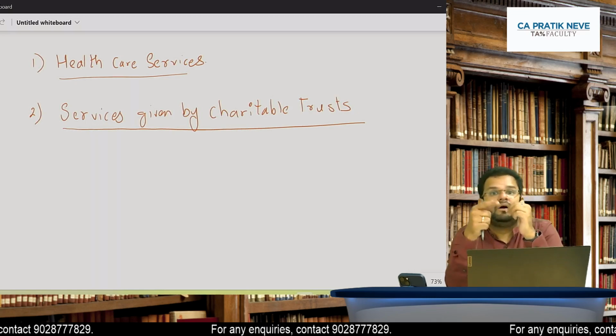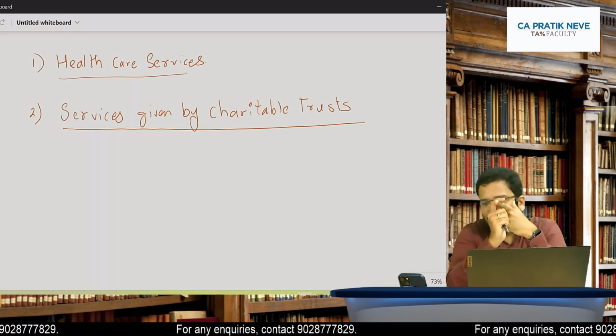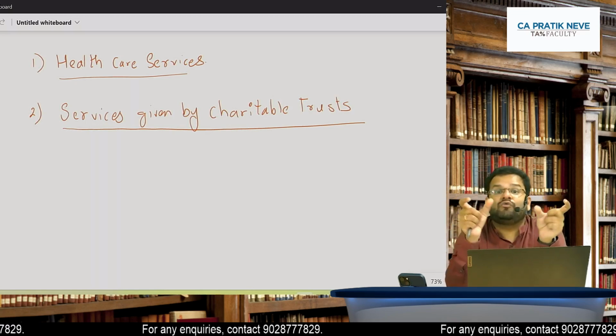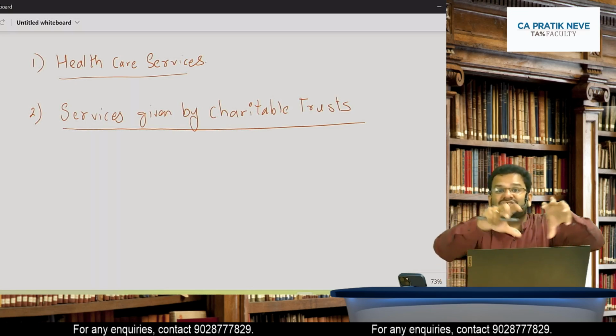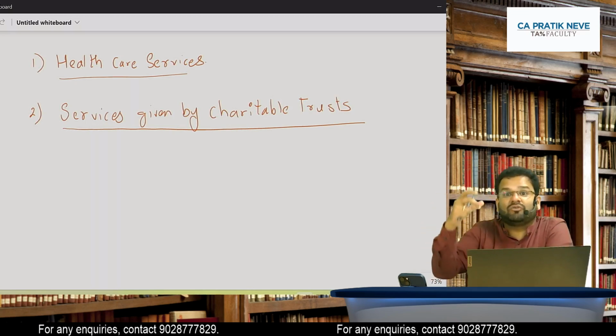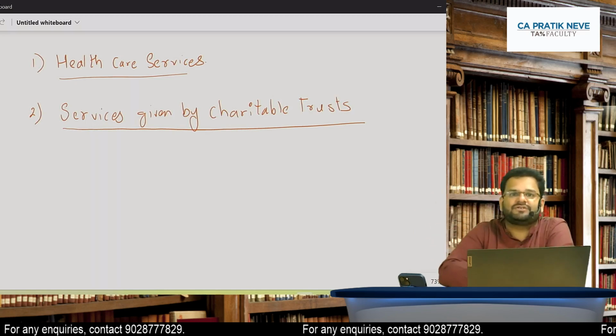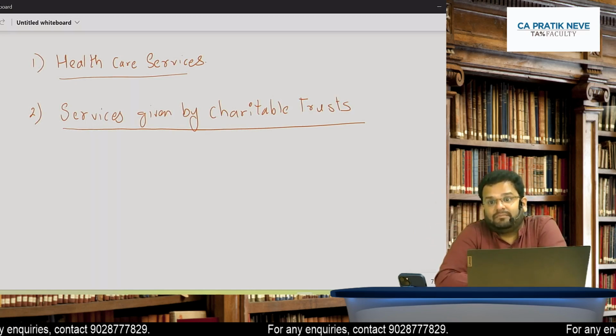Wonderful. Now, next what I want to tell you is renting of precincts of a religious or charitable religious trust, precincts of temple of a religious trust, that is exempt.